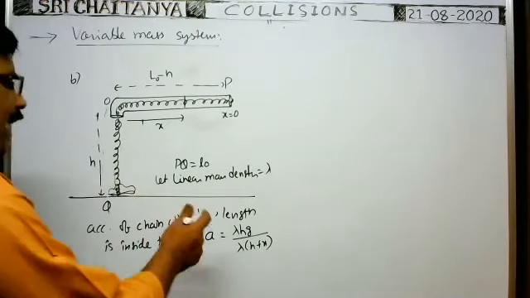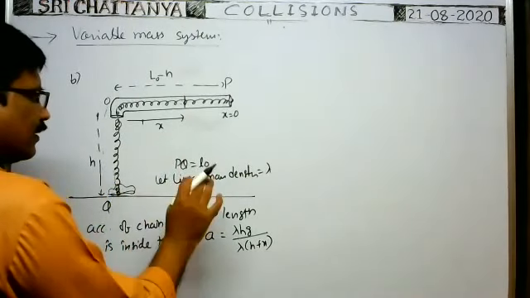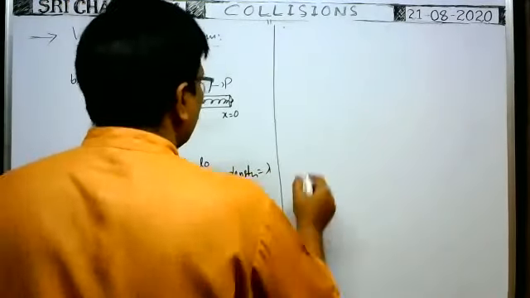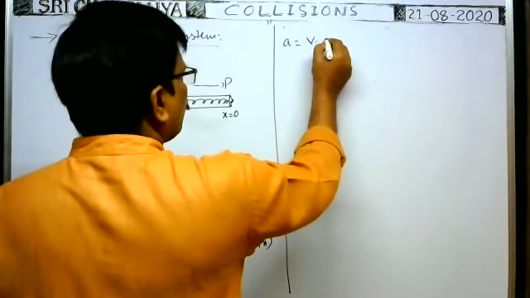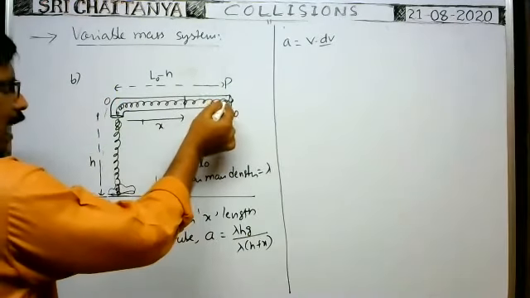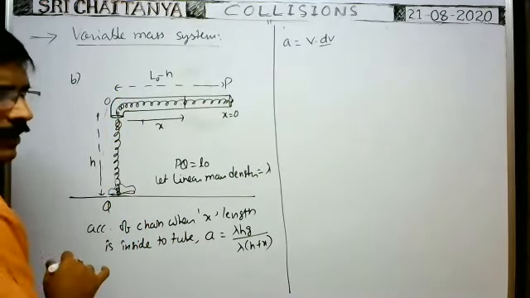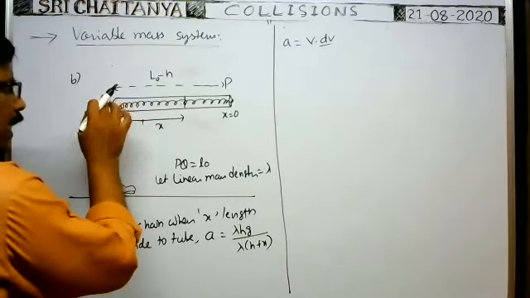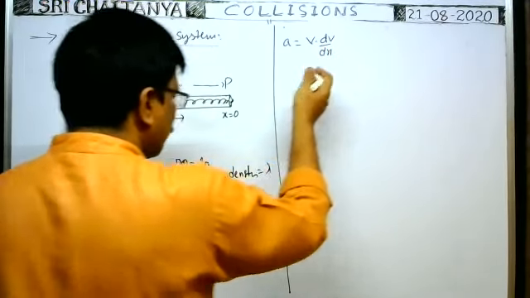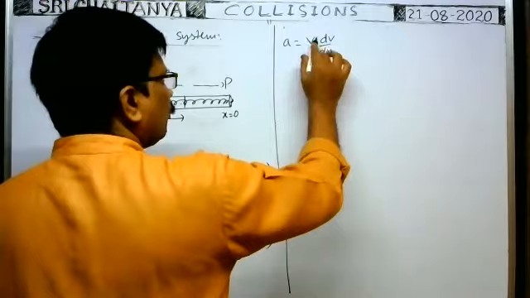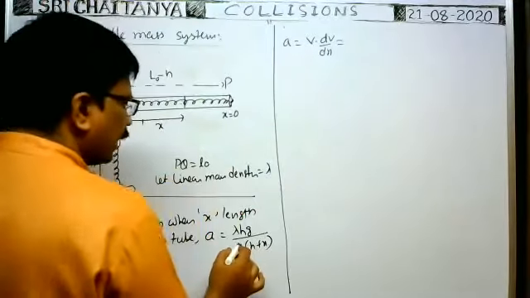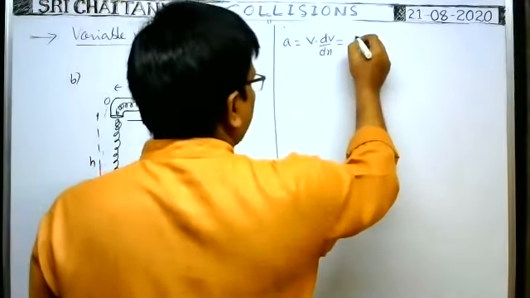Right. Now acceleration of this part of the chain at that instant, whenever the length of the chain in the tube is x, is equal to this one. This acceleration a can be written as v into dv by dx now, because we have to find the velocity of the chain whenever the last end leaves the tube. That's why we have to obtain the relation between velocity and x. Of course, dv by dt we can write, we can write v into dv by dx also. That is equal to lambda h g by lambda (h plus x). Of course, here lambda cancels. Then h g by h plus x.